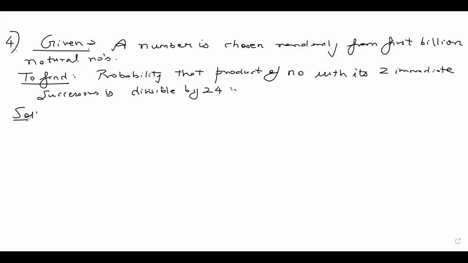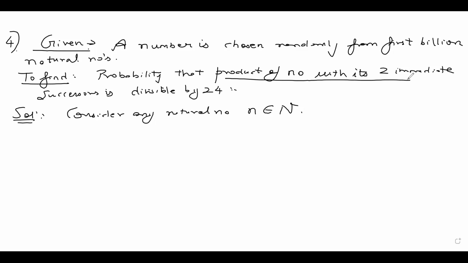First of all, let's take any natural number. Consider any natural number n belonging to the set of all natural numbers. The product of the number with its two immediate successors: I can write S of n as the product of n with its two immediate successors, n plus 1 and n plus 2.